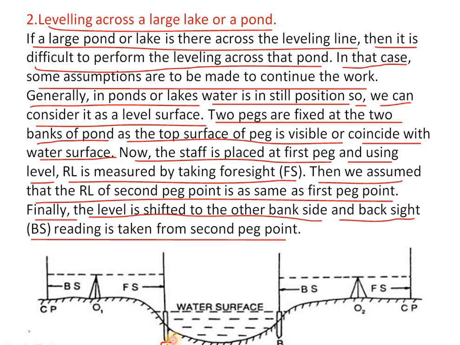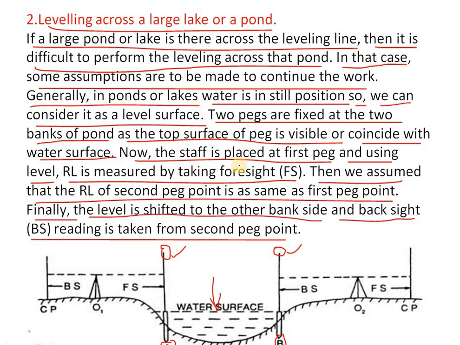We can see in the diagram here. This is point A and this is B. This is the level water surface. We can keep the instrument on the ground level, and the two pegs are fixed at the two banks. This is the first peg and this is the second peg. These are the two pegs which are fixed on the level surface of the water.